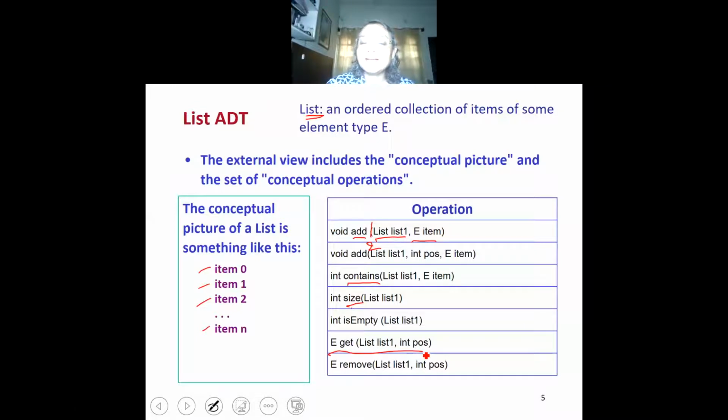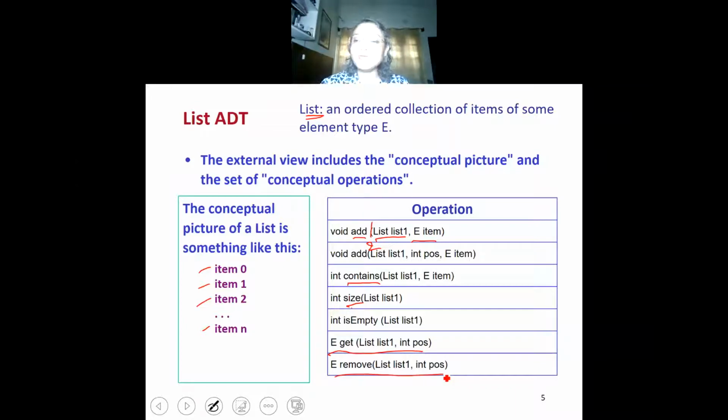It returns the element in the position pos in the list 1. So this function will return an element. Remove is a modifier function which will remove the element in the position pos in the list, and it will shift the rest of the elements so that they occupy those positions.